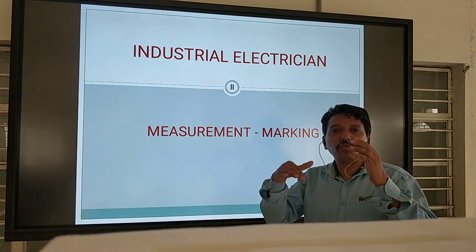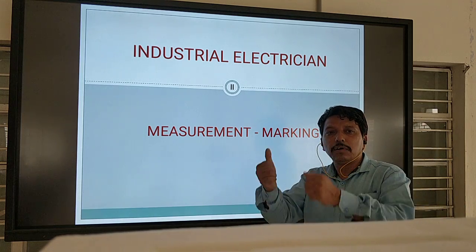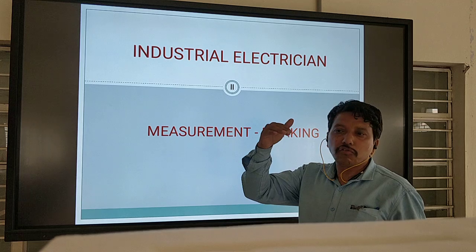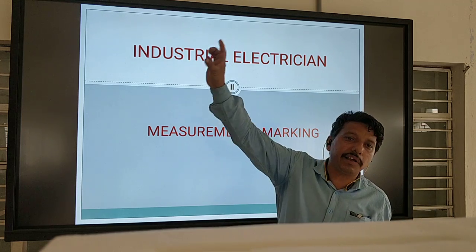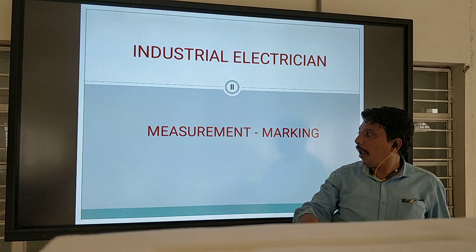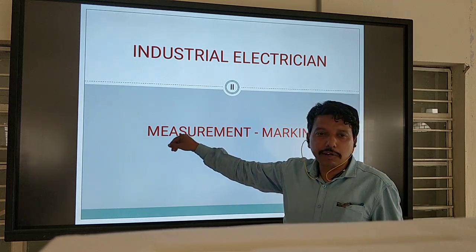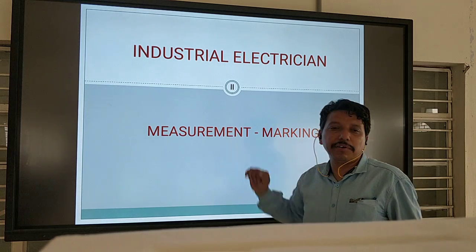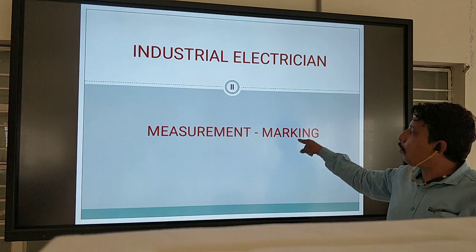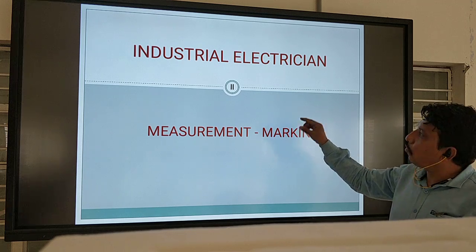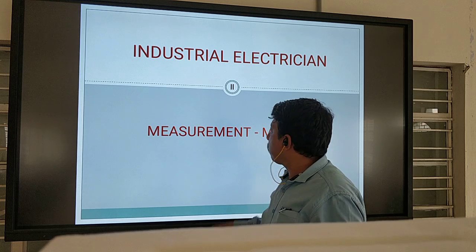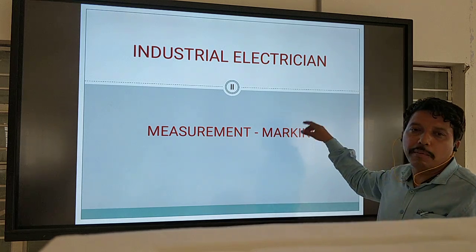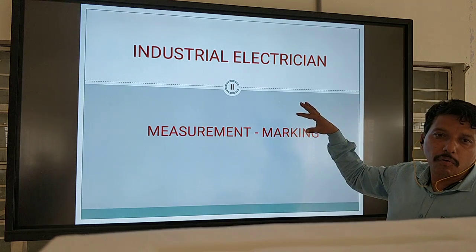If some equipment, some conduit, GI conduit or PVC conduit, is installed in the ceiling or slab, at that time you need to measure and mark also. First you measure with a measuring tape, and then you mark with a marker and start the work.